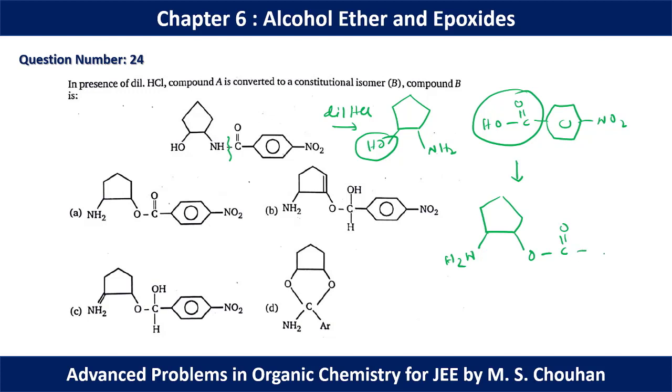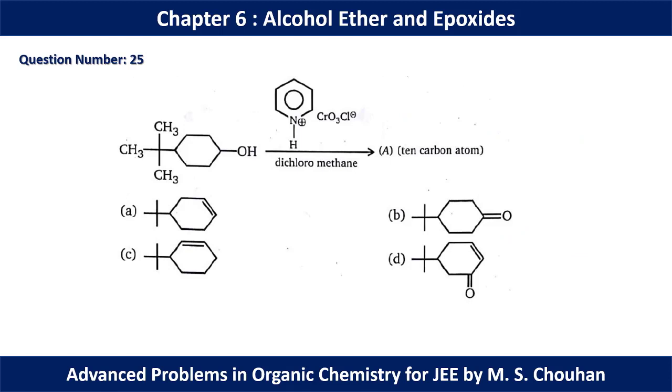NH2O. So this is the case of an ester. Alcohol and acid in dilute acidic medium can form an ester. So it is a case of trans-esterification reaction, and option A will be the correct option.